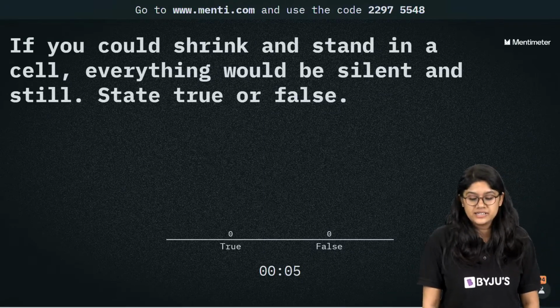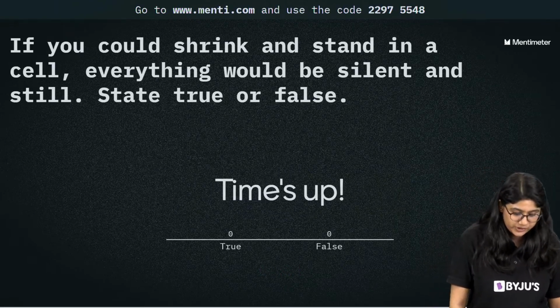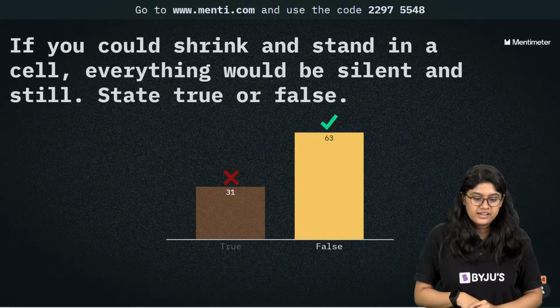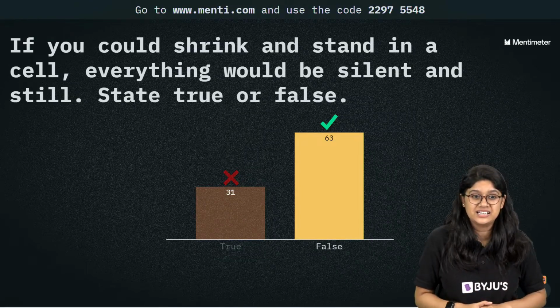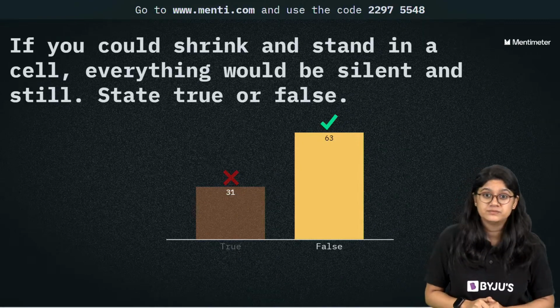Everything would be certainly, basically everything would be silent and still. So what are we talking about? Very good, right? So of course, even if everything is happening, it cannot be silent and still, right? We're talking about the cytoplasm.